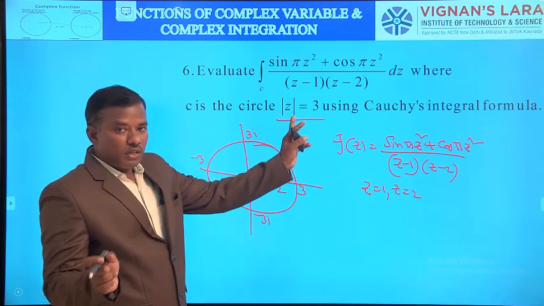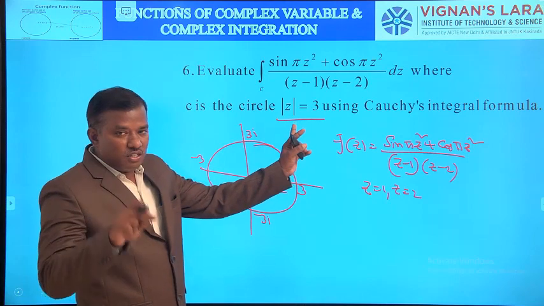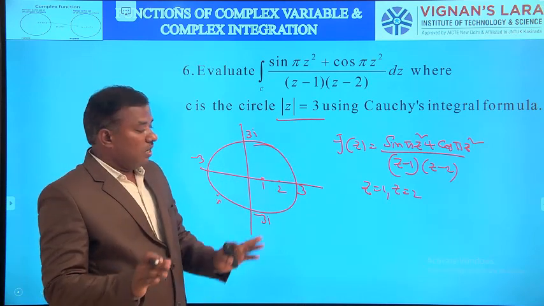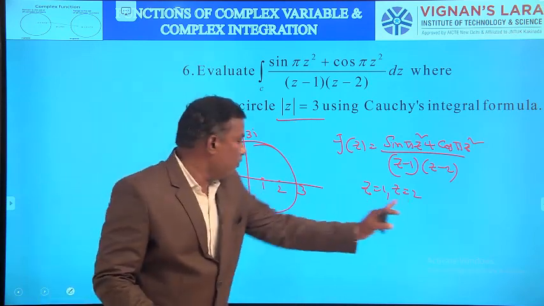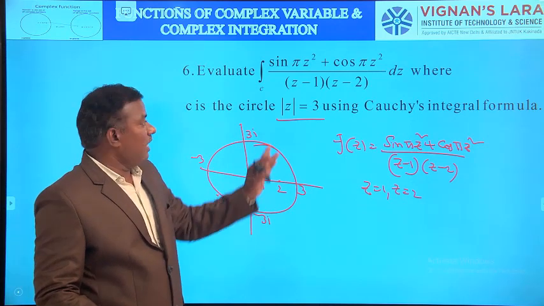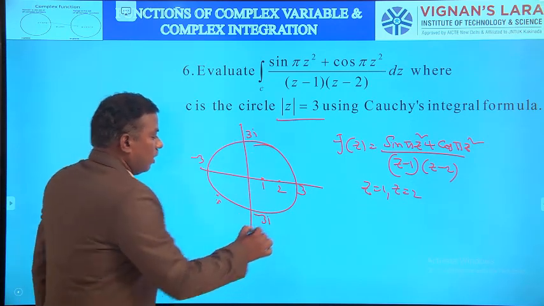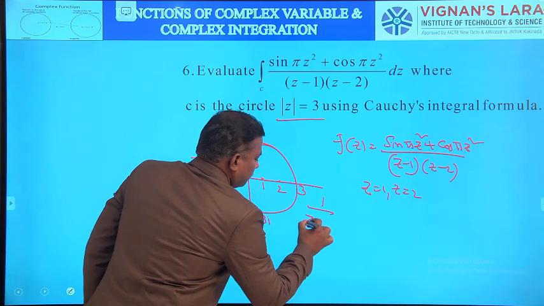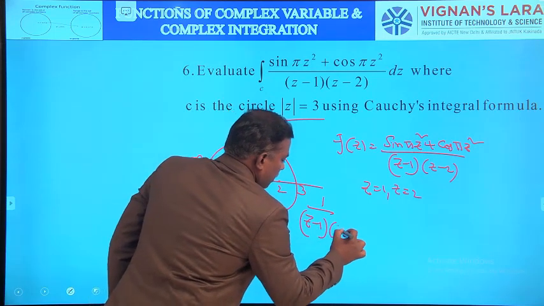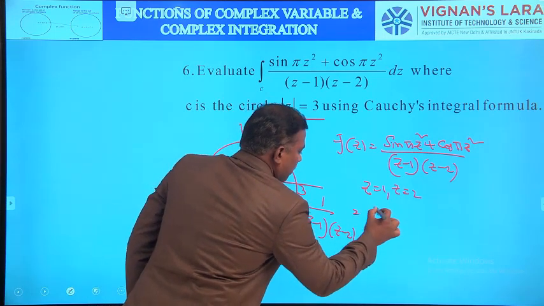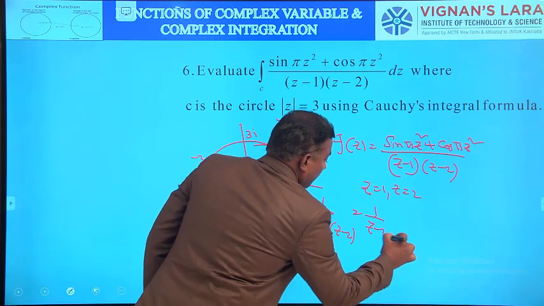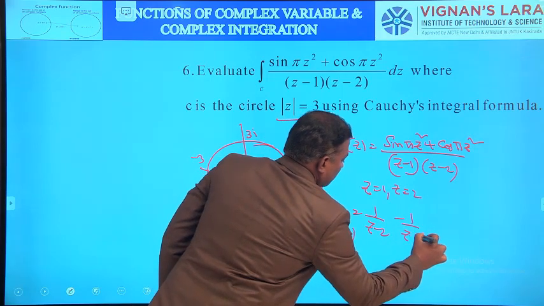So what is the first step? Identify this curve. The curve is a circle, center at (0, 0), radius 3 units. What are the singular points? 1 and 2, both lie inside C. Here a product is there: 1 by (z minus 1)(z minus 2). By applying partial fractions, it is 1 by (z minus 2) minus 1 by (z minus 1).